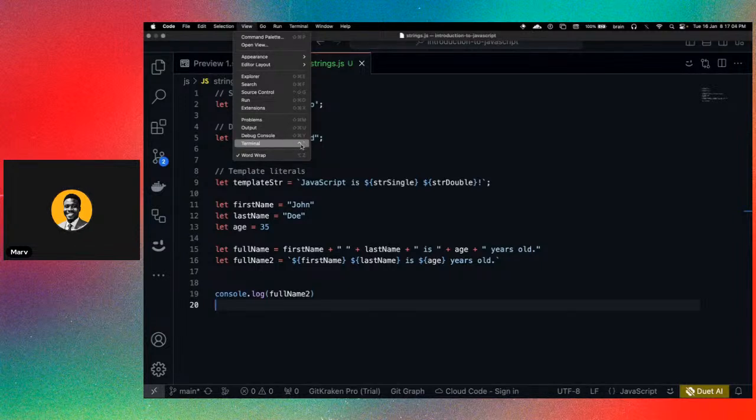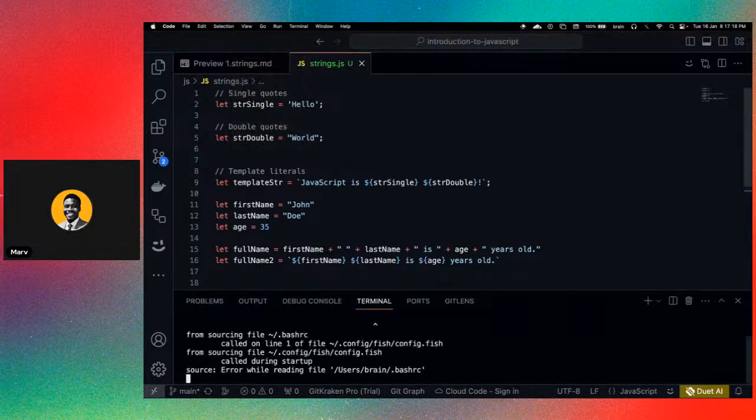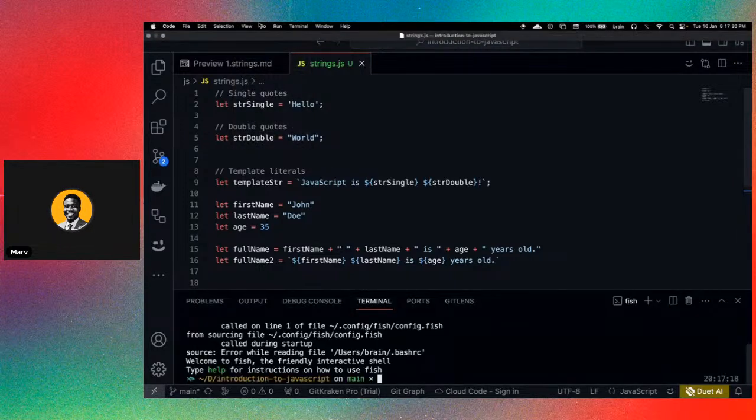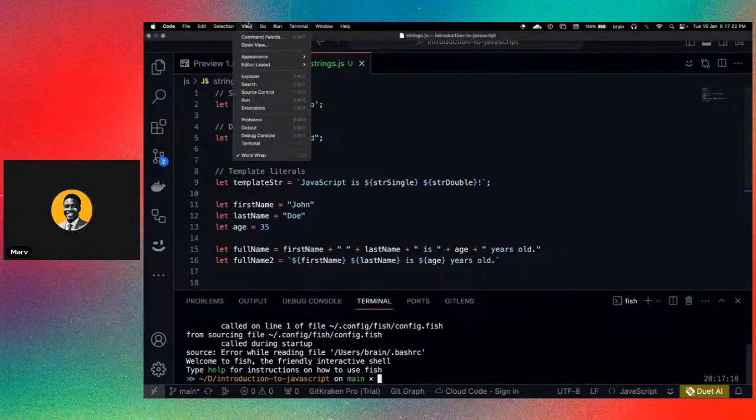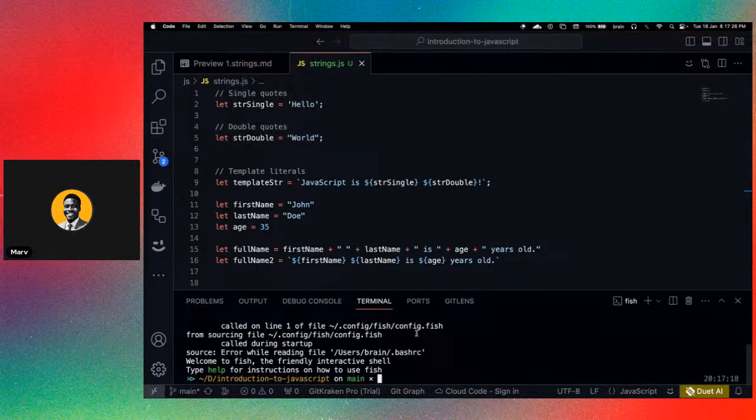Of course, the shortcut would differ if you're using a Mac operating system or a Linux machine, so just verify that shortcut from your computer, and you can simply use it, which is what I did here, rather than clicking through the menu.